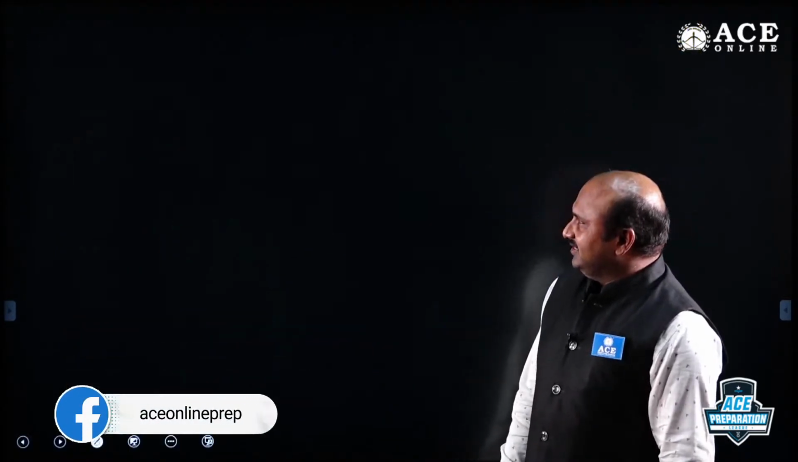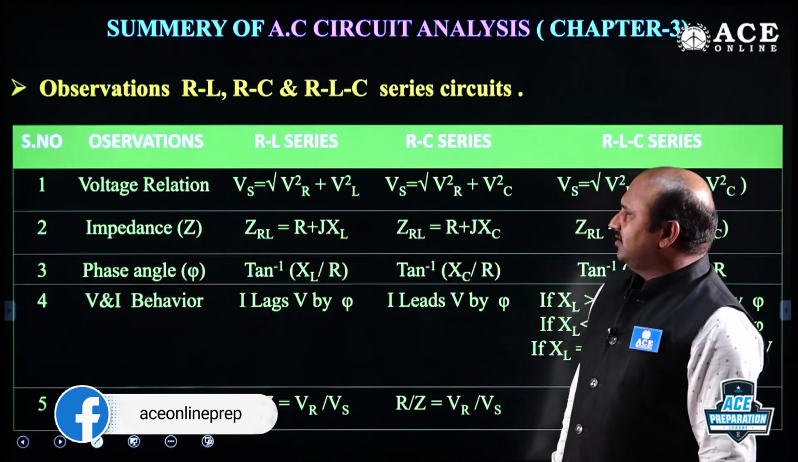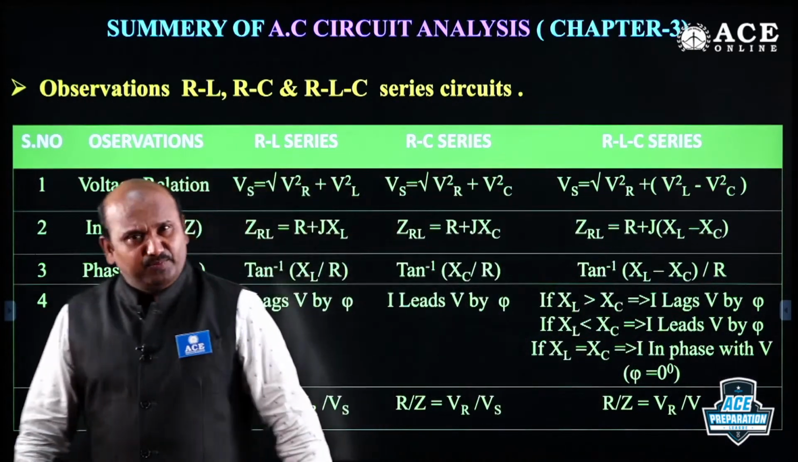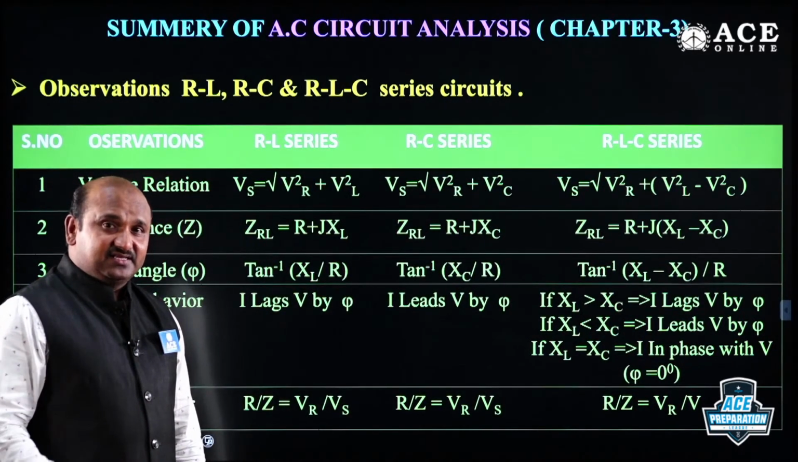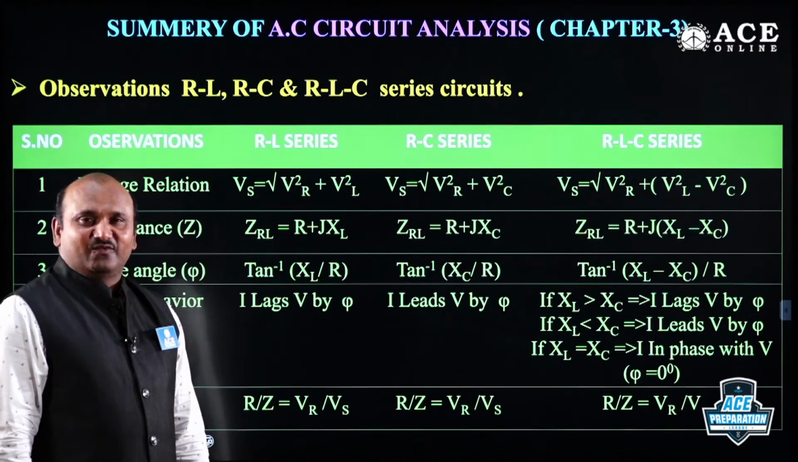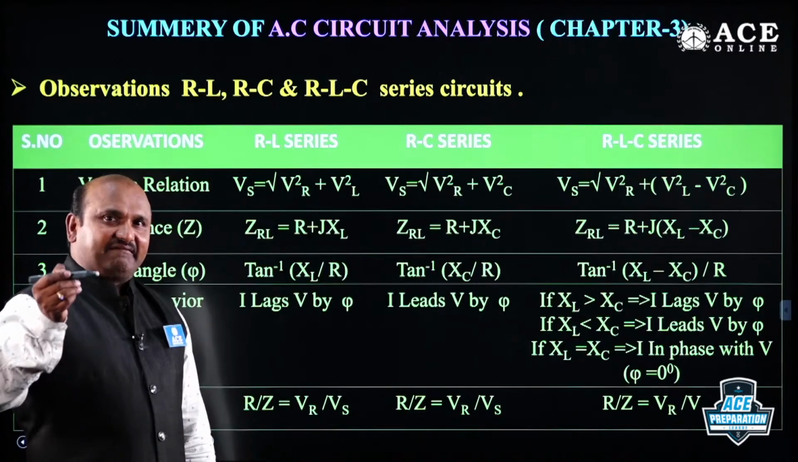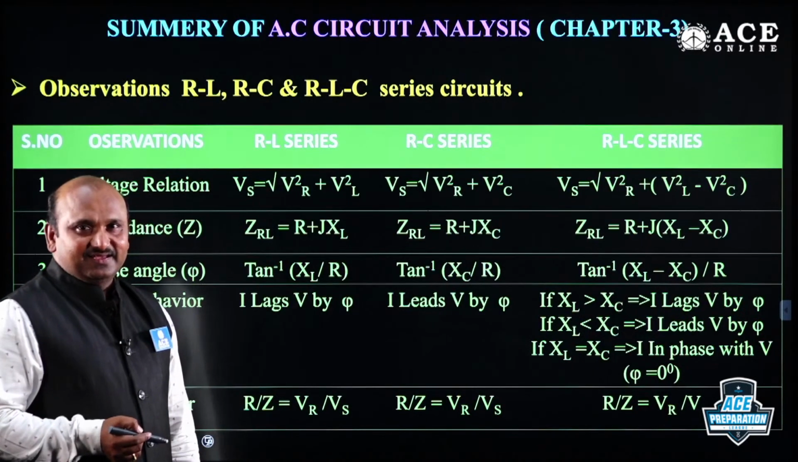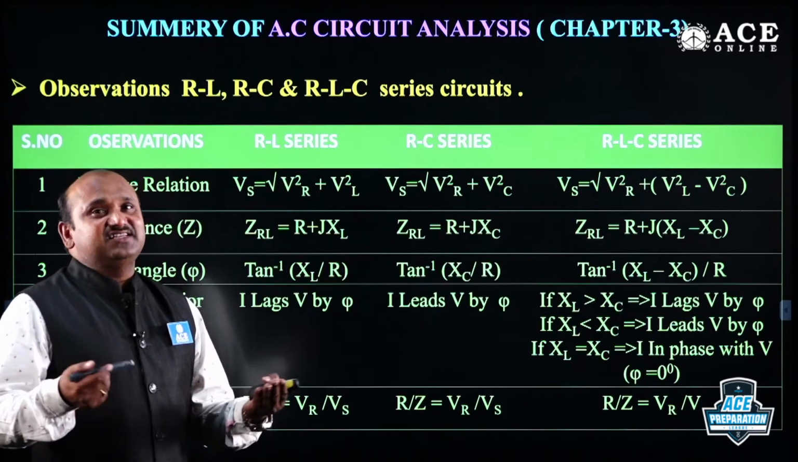Now let me consider the next one, which is the combination. Suppose we take the combinations RL, RC, RLC. This is about the voltage relation. This is very important here. The voltage relation is not an algebraic relation. It is a vector relation. Why a vector relation? Because the voltage and current behavior across the resistor and inductor is not similar. Just now we have seen. Once you are adding them, you cannot add directly here. There is a phase displacement.